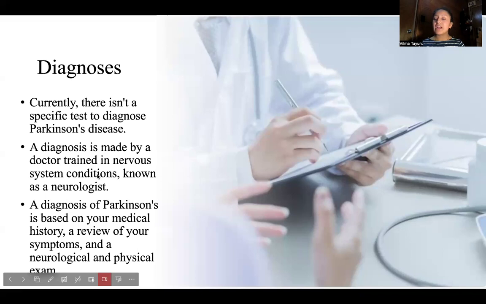Diagnosis. Only a physician can tell if you're sick or not, and this physician is going to be a neurologist. These doctors are trained and have studied the neurons of the body, and they diagnose you with Parkinson's based on your medical history or your symptoms, or by neurological or physical exams. That's the only way that they can diagnose you.